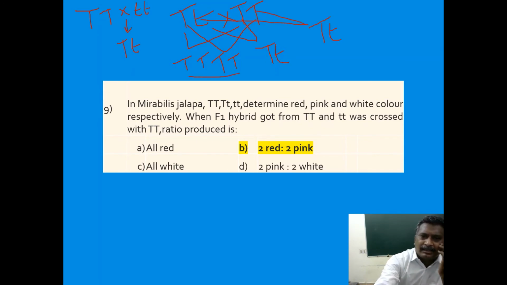Capital T, capital T produce red flower. Capital T, small t produce pink. How many red colored and how many pink colors are developed here? 2 red and 2 pink. Yes, here answer is 2 red, 2 pink.